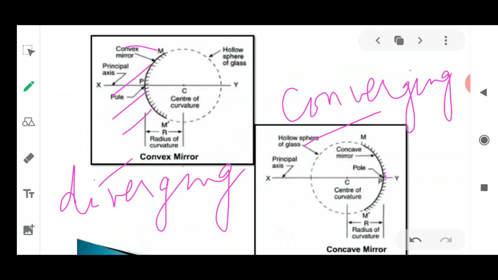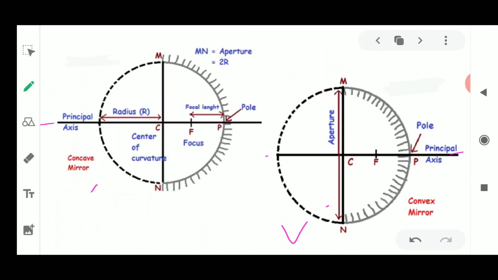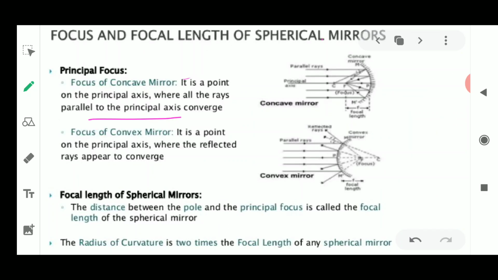Now what is this focus? I will tell you from this diagram. The focus of a concave mirror is the place where, after reflection, the light rays converge at one single point. So this is known as the focus in the case of a concave mirror. Now what about the convex mirror? The focus of a convex mirror is a point on the principal axis, and remember this point always lies on the principal axis, where the reflected rays appear to converge.